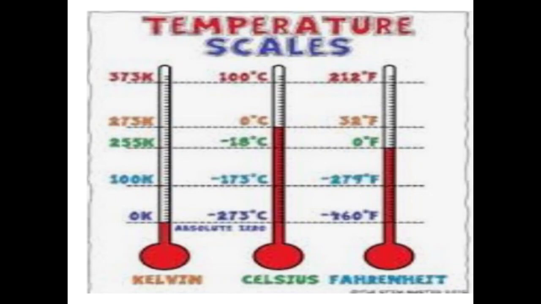On the Kelvin scale, the value of the ice point is 273 and that of the steam point is 373. Remember that we do not write degrees while expressing a temperature on the Kelvin scale. Thus, the ice point is 273 Kelvin and the steam point is 373 Kelvin.